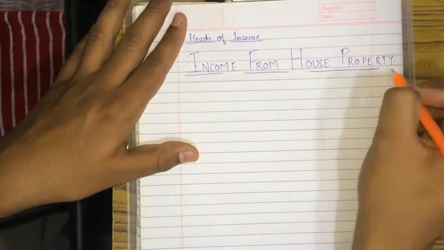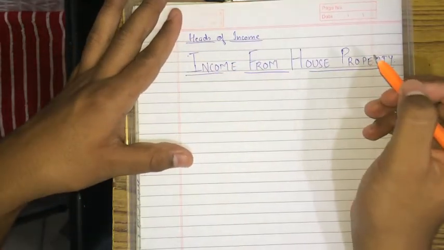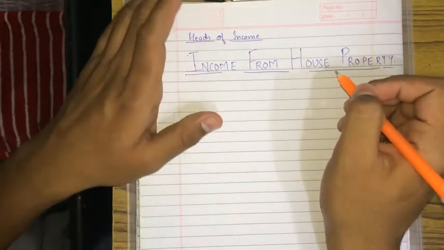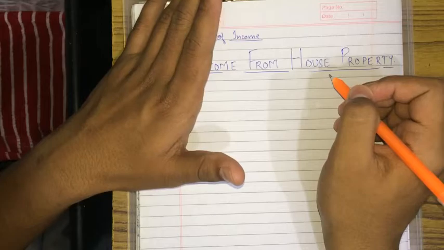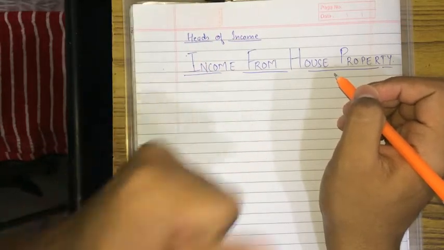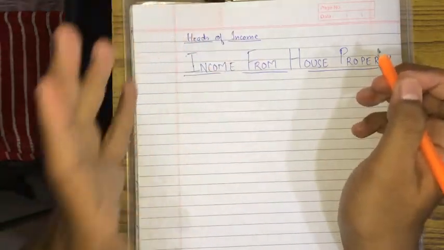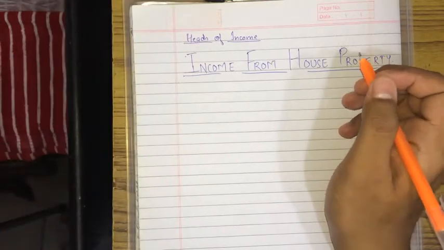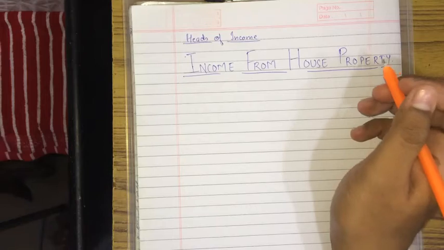Under this head, we have to determine whether the income from the rent of the house property will be taxable or not. This chapter is very simple. It will take hardly 1 hour to teach this chapter. I'll teach all the facts about this chapter and then I'll give you the hint about the sums. So let's start with the theory first.